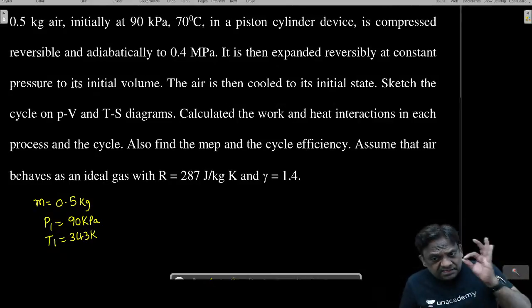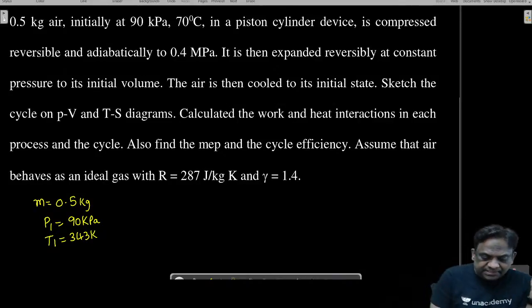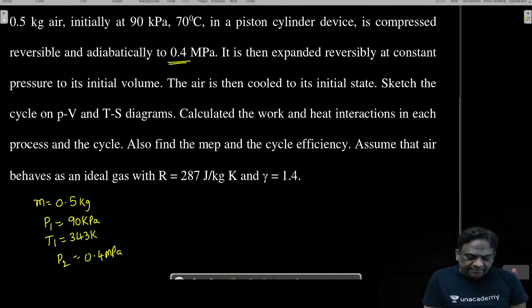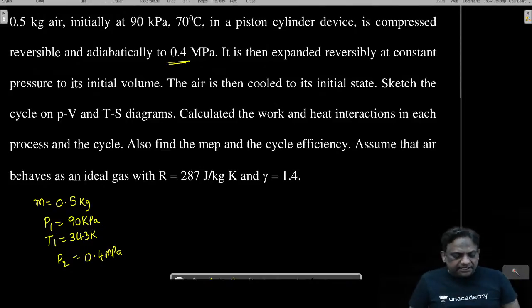Please understand the question properly. It is compressed reversibly adiabatically to a pressure of 0.4 megapascal. Please don't get confused, this is in kilopascal, this is in megapascal. If you multiply this megapascal with 1000, you'll get it in kilopascal.